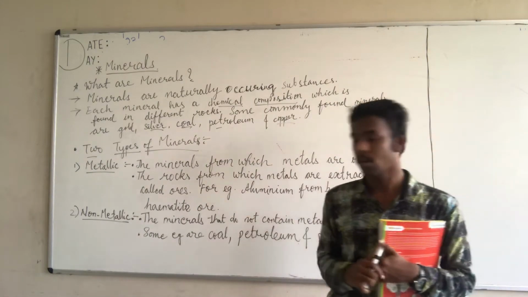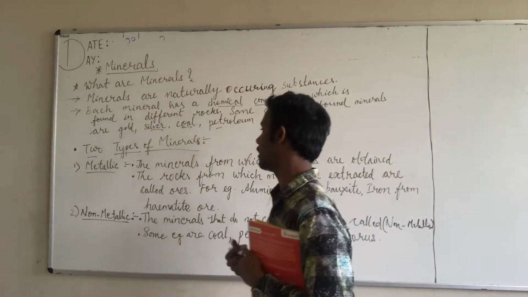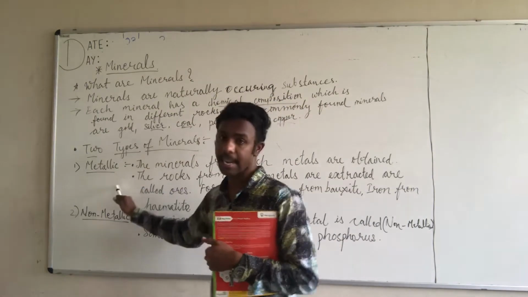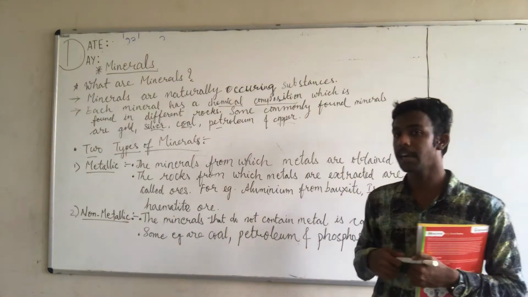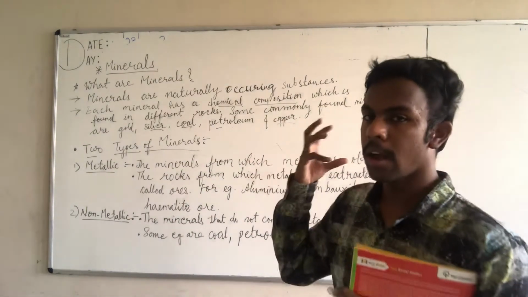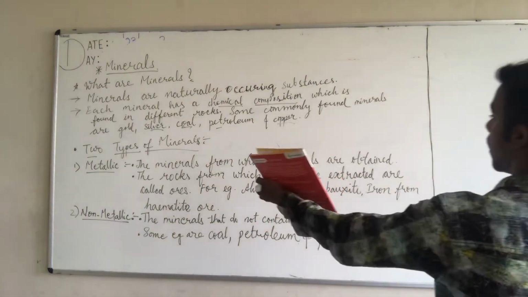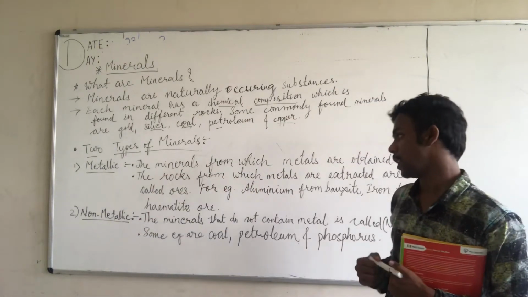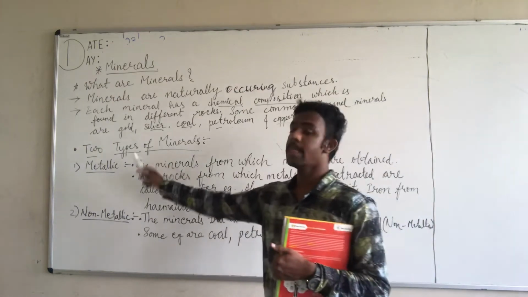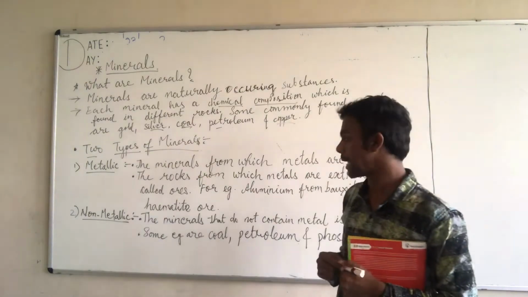Now let's discuss the two types of minerals. Which are they? The first type of mineral is metallic mineral. The second is non-metallic mineral. So there are two types of minerals, and we have to understand what metallic minerals are as well as what non-metallic minerals are. So let's get started with the first one, that is metallic mineral.